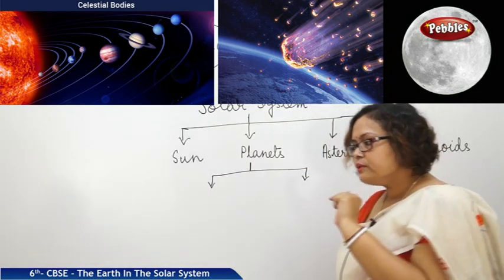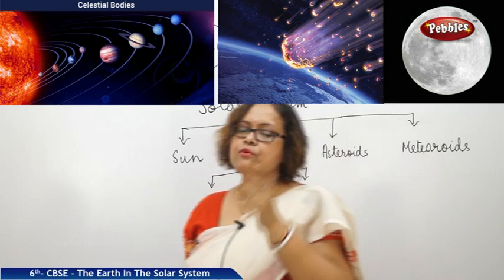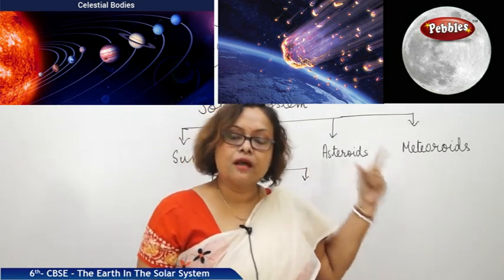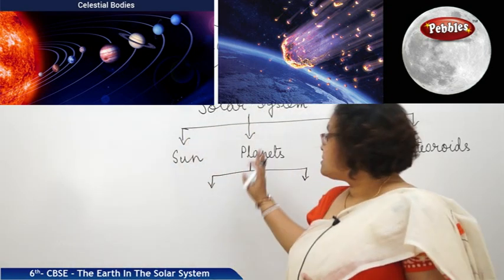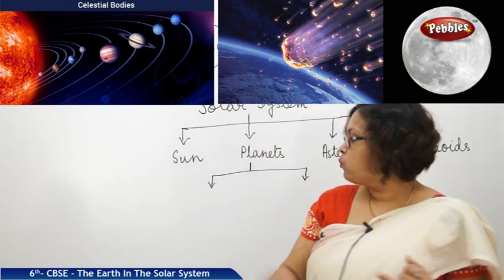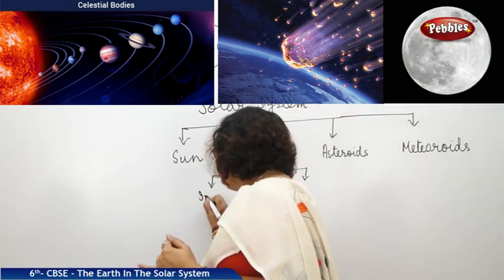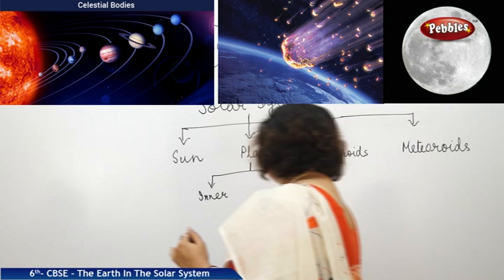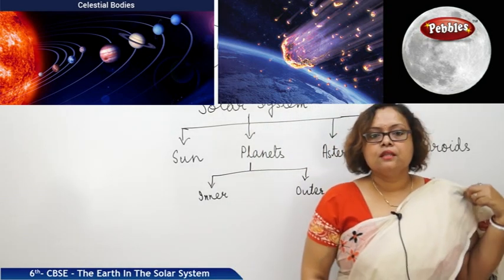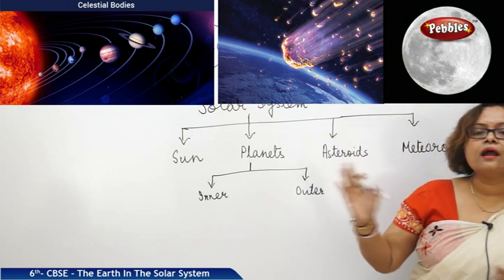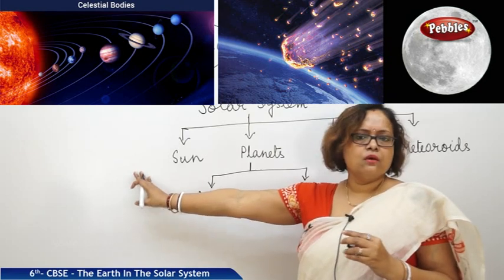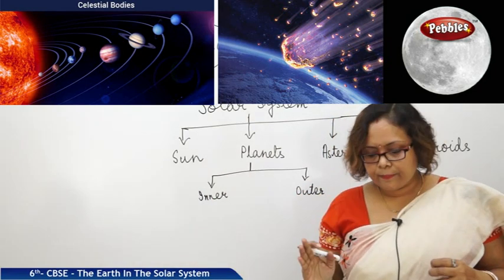Now, if I ask you the names of the planets, I hope every one of you can tell it because we have learned it from nursery. Planets are divided into 2 types. One is called inner planets and another type is known as outer planets. Now, who are inner planets and who are outer planets? The ones very nearby to the sun, we call them inner planets.